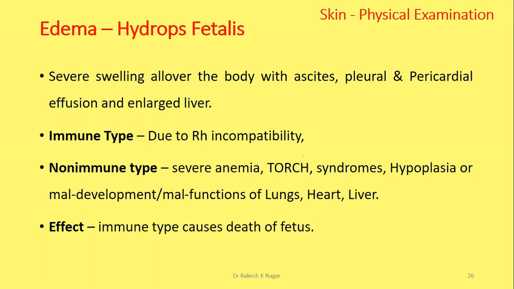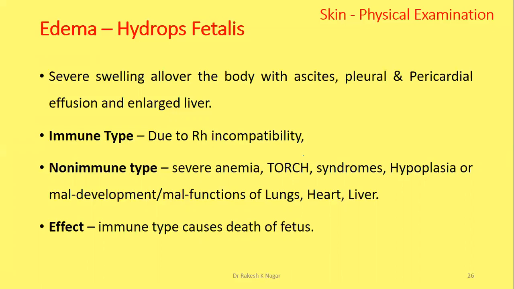If the mother is Rh negative, we have to give anti-D serum antibodies to the mother within 72 hours. No harm in the first child. Rh incompatibility always appears in the second child. It causes hydrops fetalis and causes fetal death.